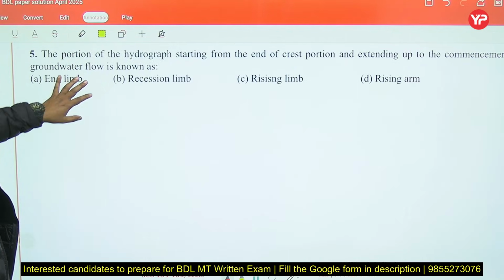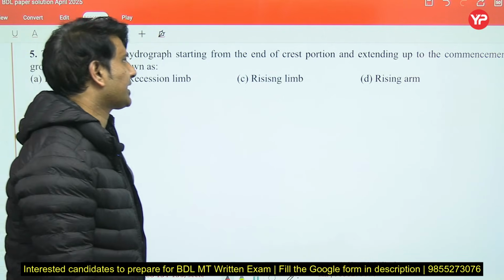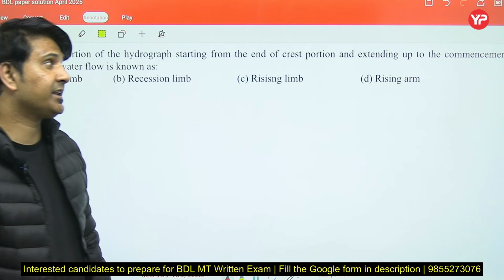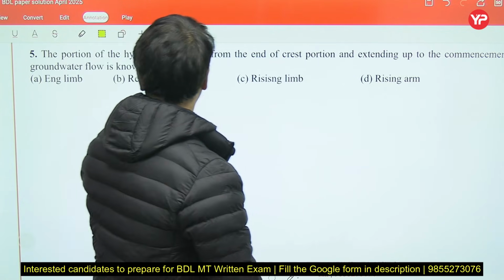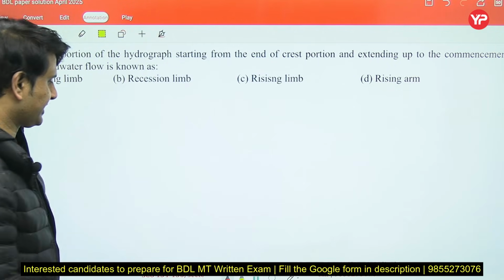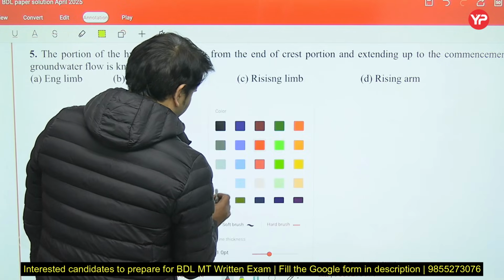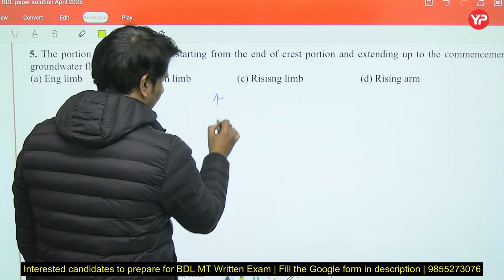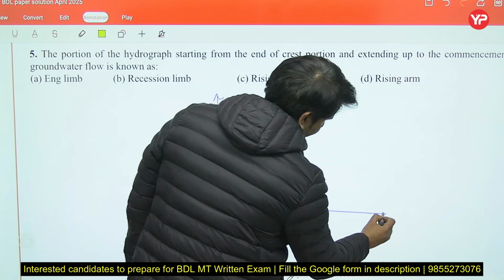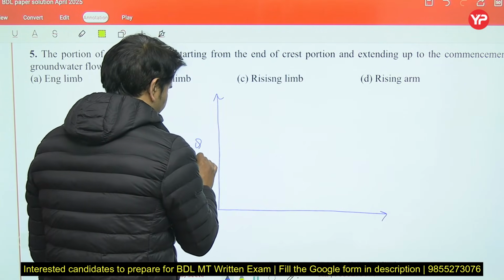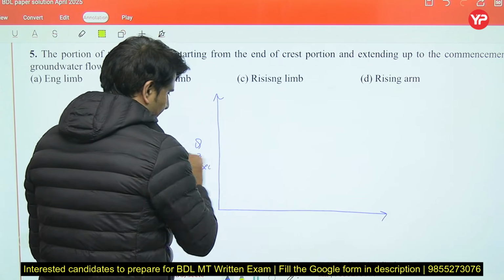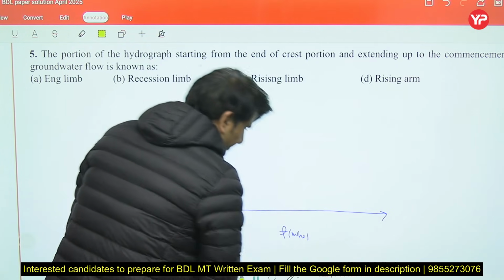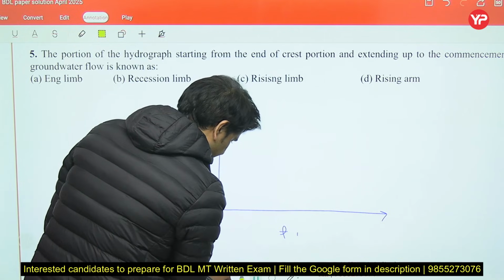Now next question. The portion of hydrograph starting from the end of crest portion and extending up to the contribution of groundwater flow is known as. So hydrograph is a graphical representation between discharge in meter cube per second, and time, which is always in hours.